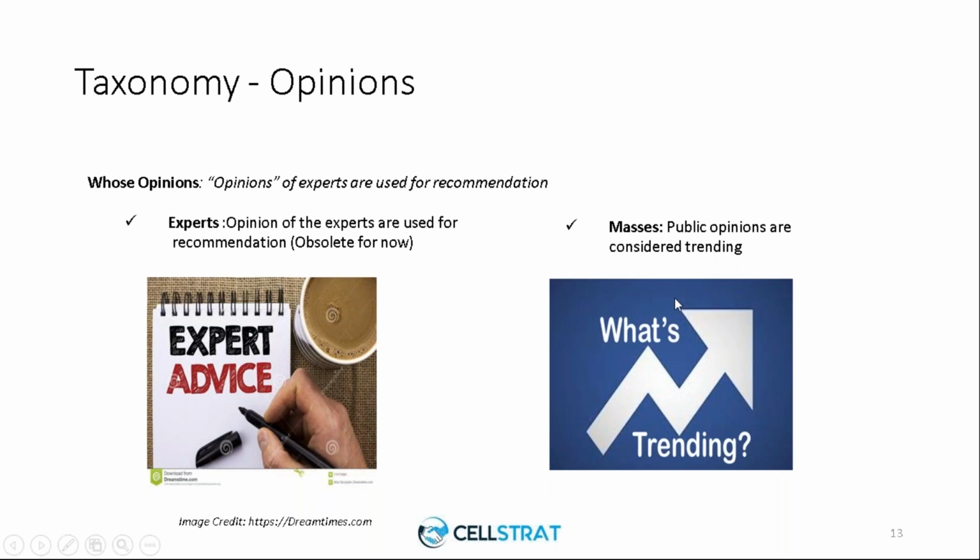And when you're talking about what is trending, this has been made very famous after the advent of social networks, where we get to know on a daily basis what the top trending items are, what the top 5 trendings are. So this gives us real, valuable information about what most people are watching, purchasing, or viewing, and we can make our decisions based on that. So recommendation systems do have to consider opinions, whether the opinions of experts or of the masses, or both together.